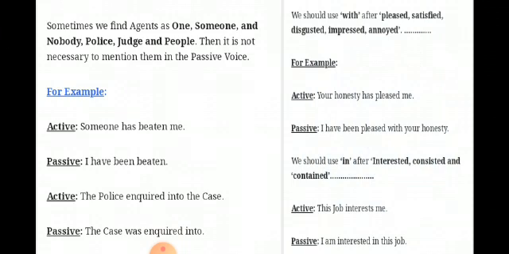I have been pleased with your honesty. We should use in after interested, consisted and contained. Like this job interests me. I am interested in this job. Clear, children?